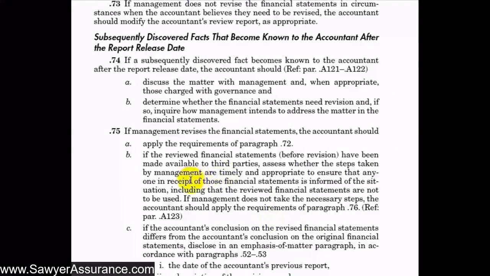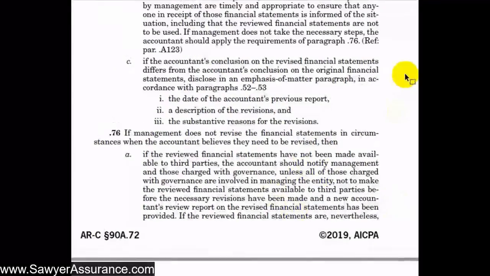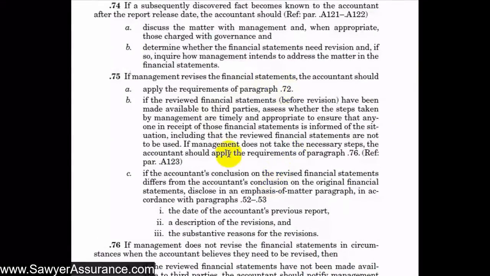Secondly, if the client had given our accountant's review report to third parties after we released it the first time, then we need to make sure that management has given those third parties the new accountant's review report that reflects the revision. If management does not inform those third parties that have received the review report about the situation, then we should apply the requirements of paragraph 76, which we'll get to in a second. And thirdly, these two items apply if the revision makes sense and the disclosures were appropriate, we decided.